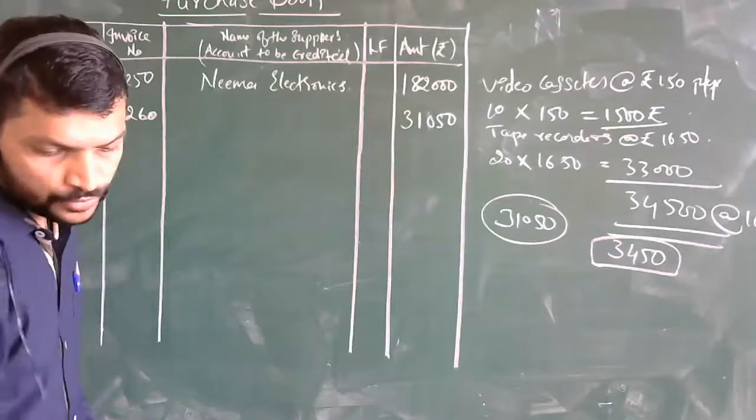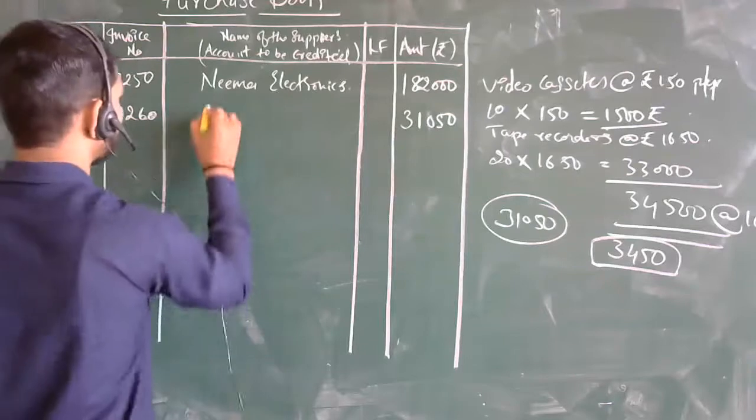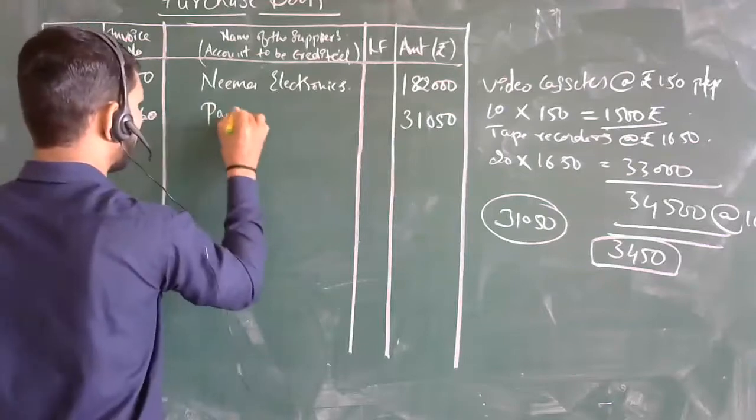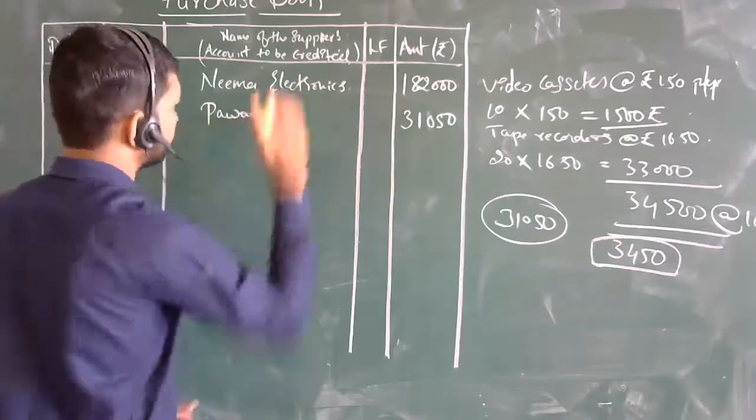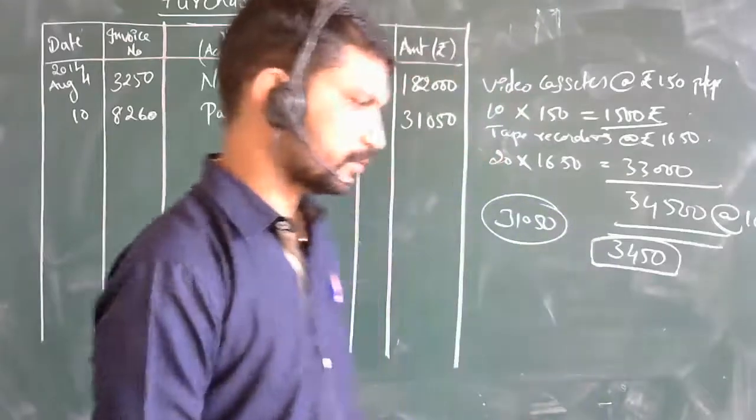Yes, sir. So this will be the final amount we are going to record in the purchase book. Whose name is it? Pawan Electronics.